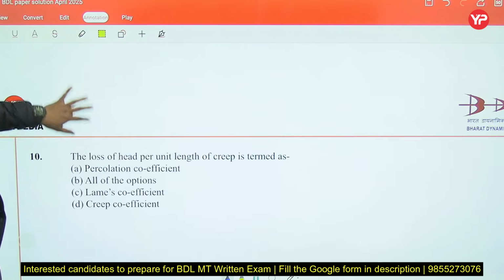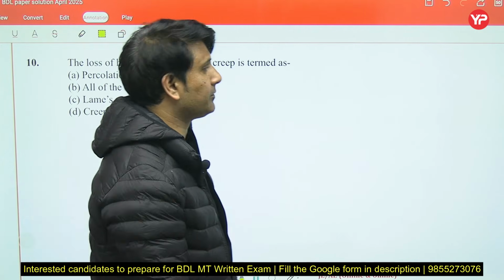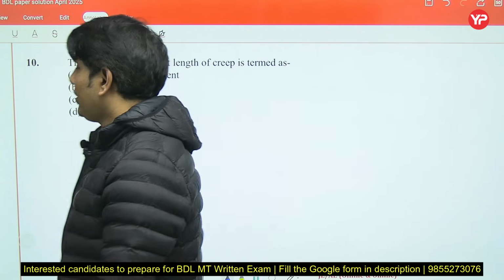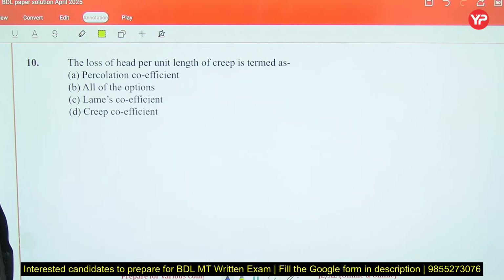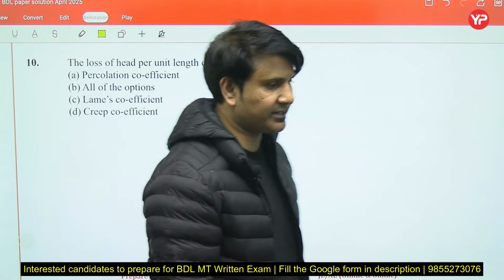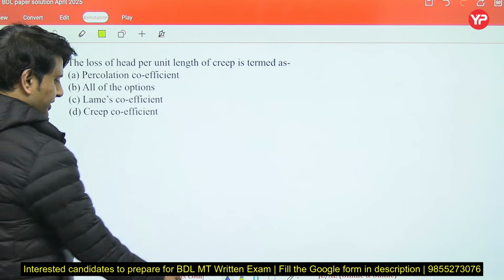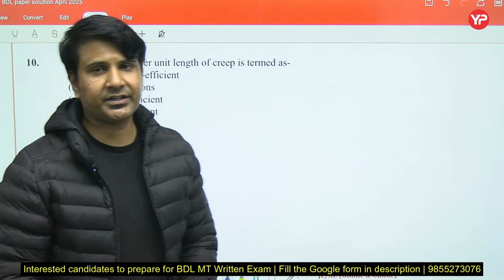Let's move to the next question. The loss of head per unit length of the creep is termed as: first option is percolation coefficient, then Lamb's coefficient, creep coefficient, and none of the options. None of the options is actually right in this particular question, because for creep coefficient, in irrigation there is a